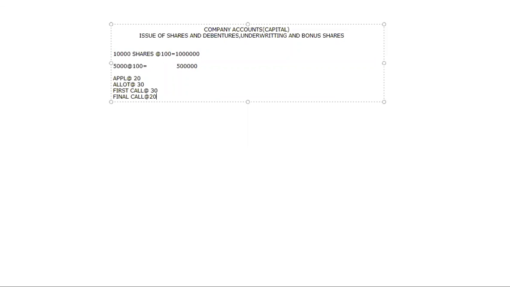Now once I have purchased the application, again it is 5,000 only. So if I take 5,000 into 5,000, how much will it be? 1 lakh. Now I got 1 lakh. Luckily I have got 1 lakh.